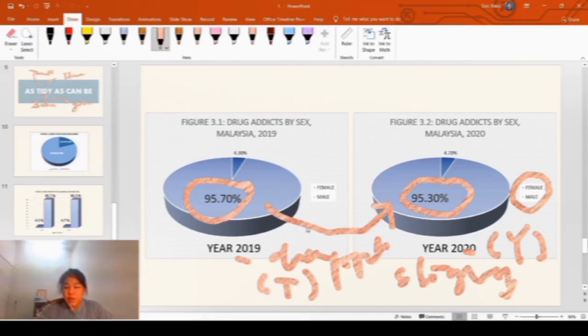From the graph above, there is a slight drop for the male drug addicts by 0.4%, from 95.7% to 95.3% from year 2019 to year 2020. This is the complete answer for this graph.